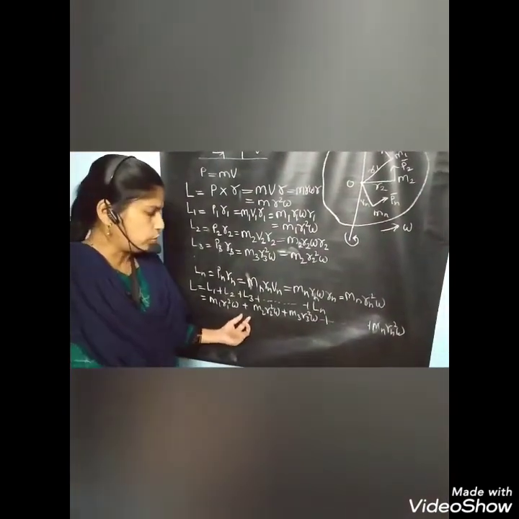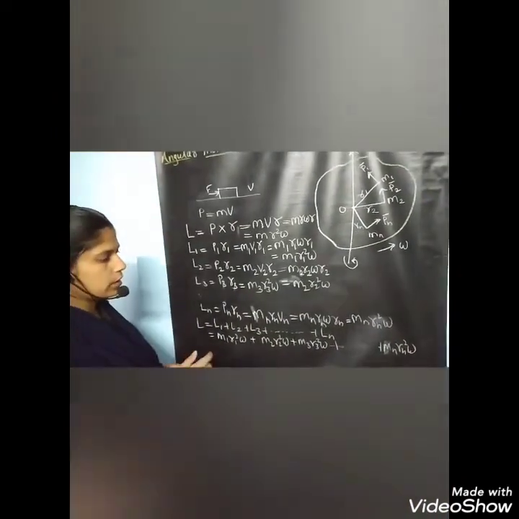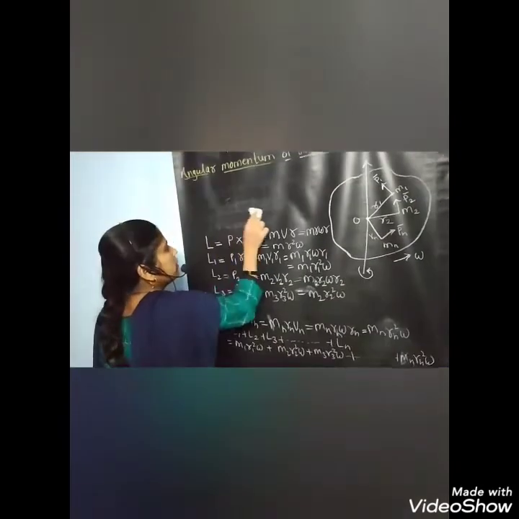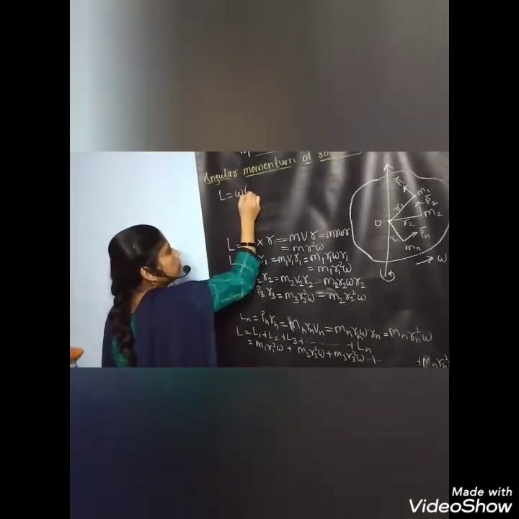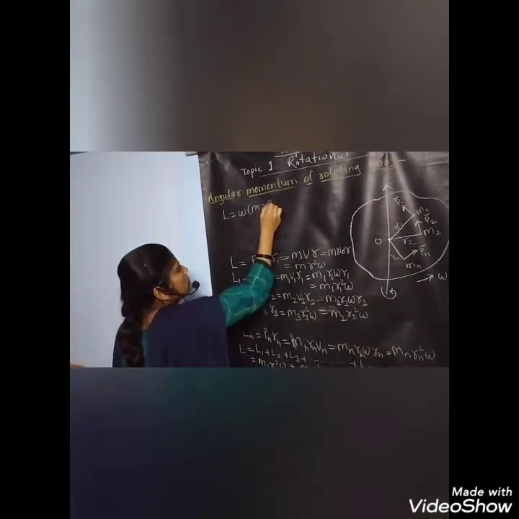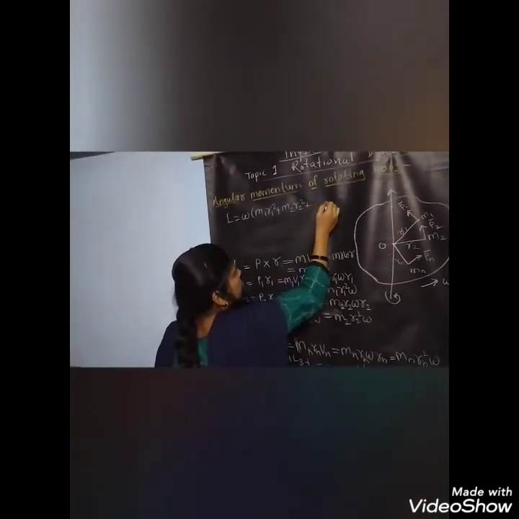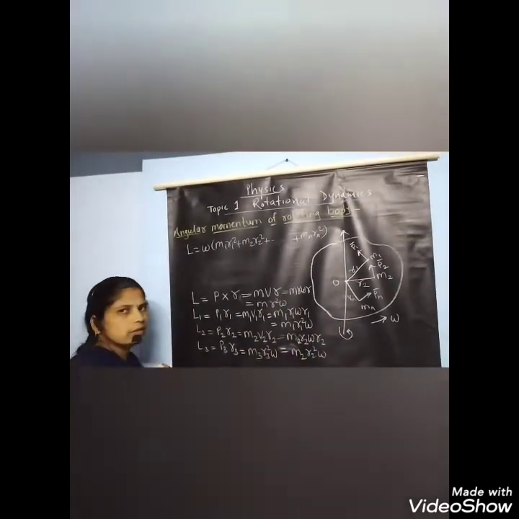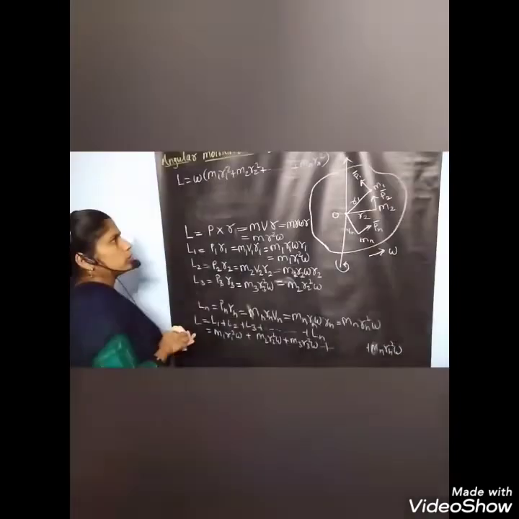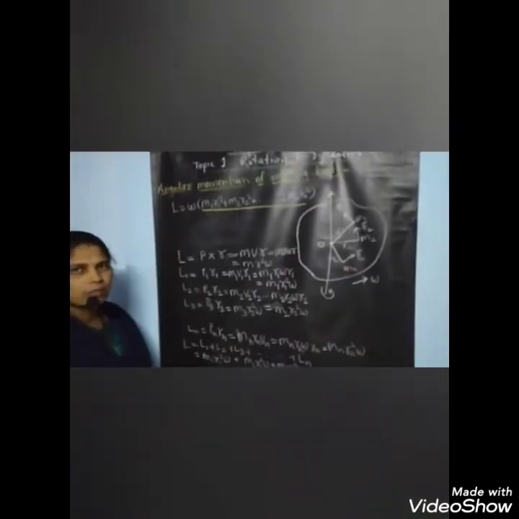In this equation, omega is a common term. If we take it common, we get the total angular momentum equal to omega into the bracket m1 R1 square plus m2 R2 square plus up to mn Rn square.